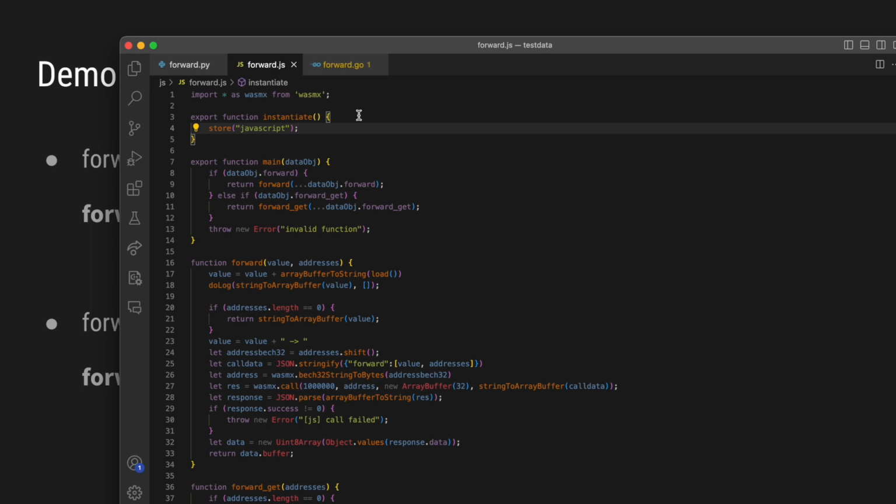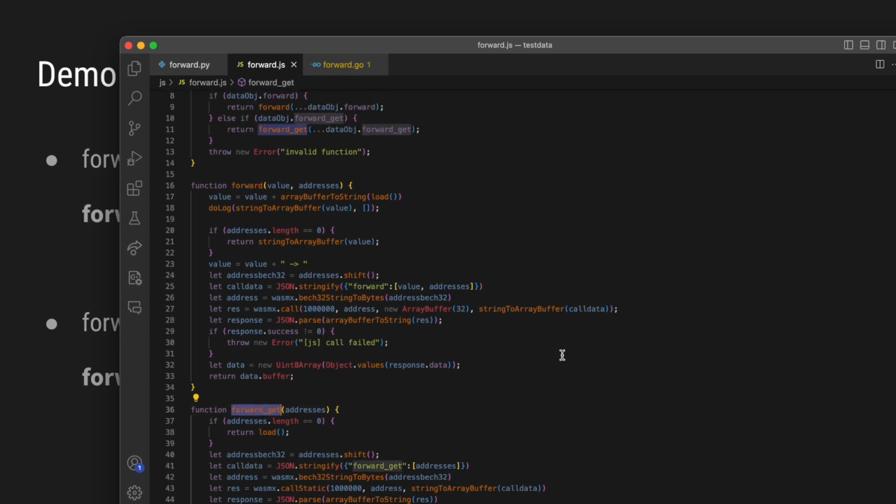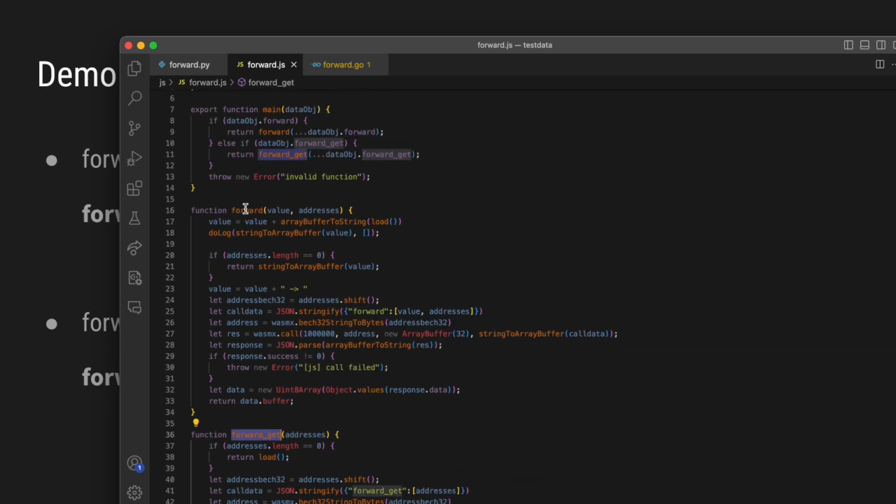For JavaScript, at the initiate function, when the contract is initialized, we store the string JavaScript. And we have the forward function here and the forward get function here. In the forward function, we emit a log with the computed string.